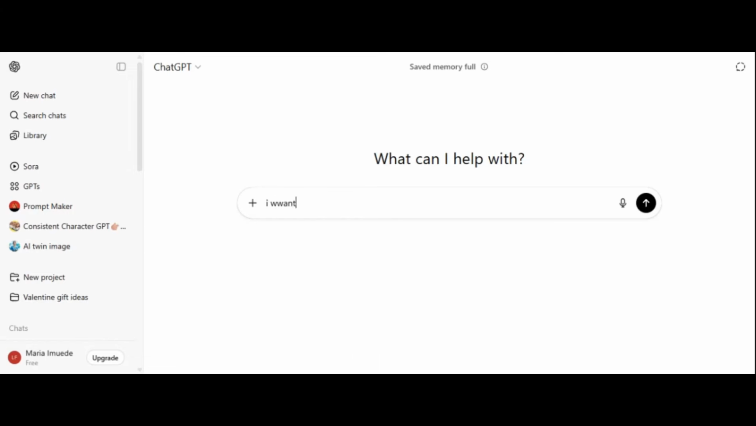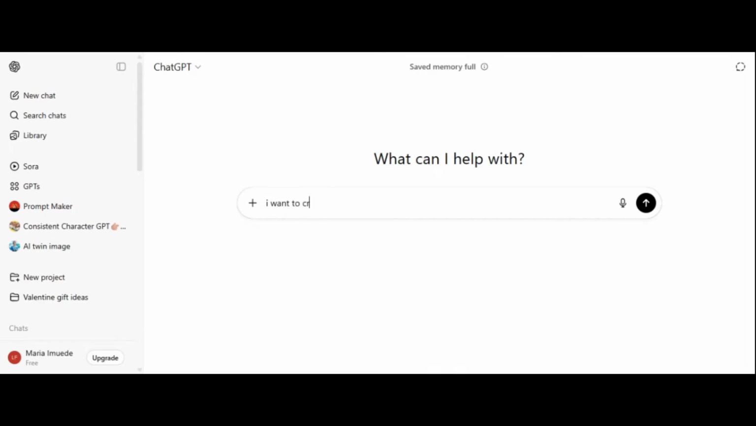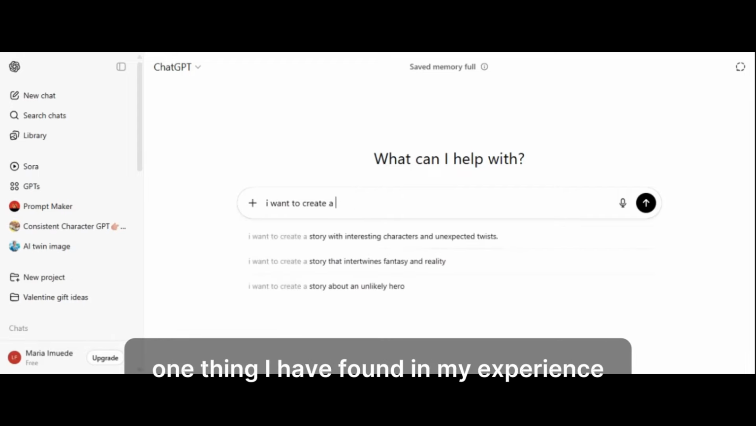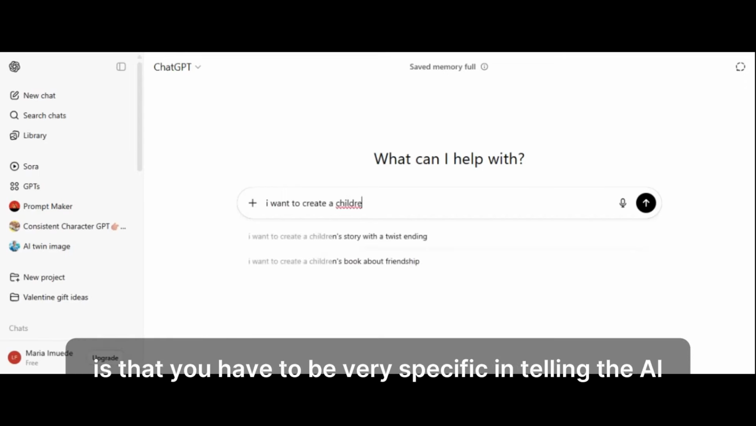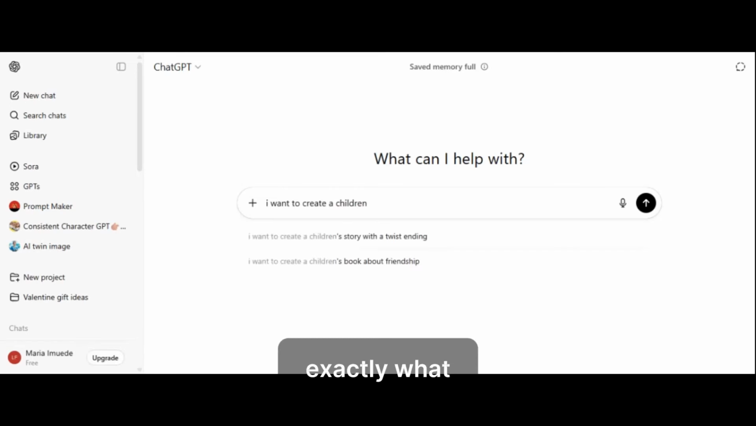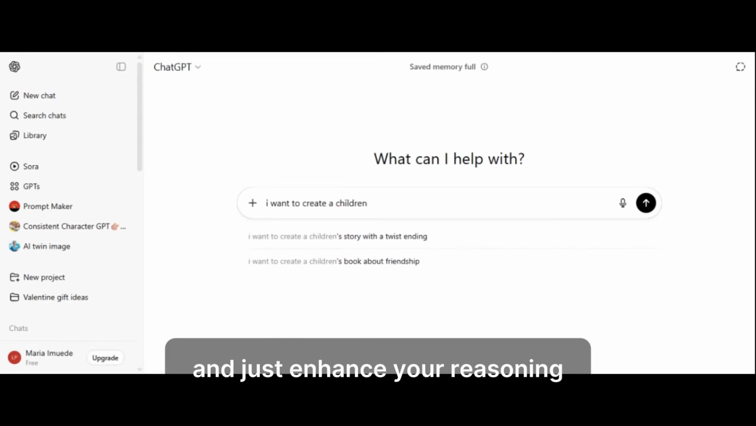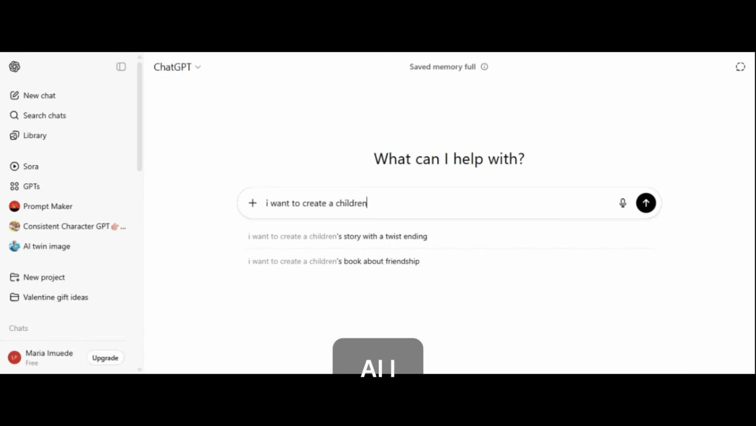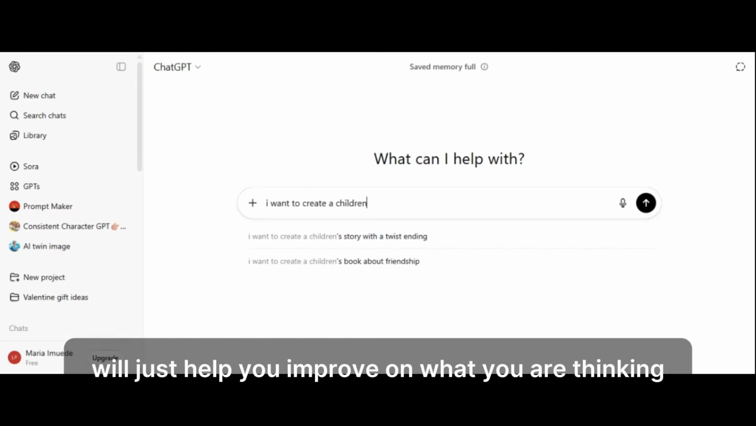create a storybook. A children's storybook. One thing I have found in my experience on prompting is that you have to be very specific in telling the AI exactly what, so the AI can actually reason as you would have and just enhance your reasoning, give you more ideas into your creativity. People need to understand that AI will not replace what you are thinking, but AI will just help you improve on what you are thinking, right?